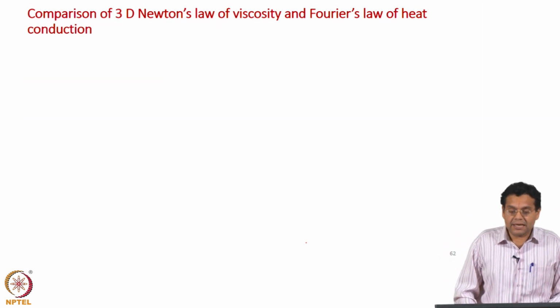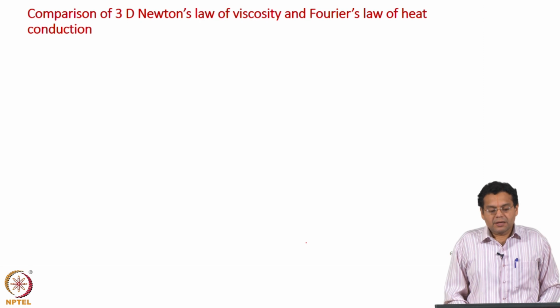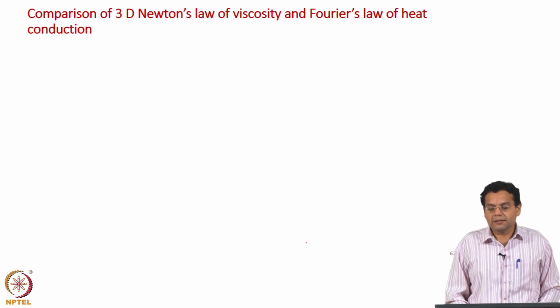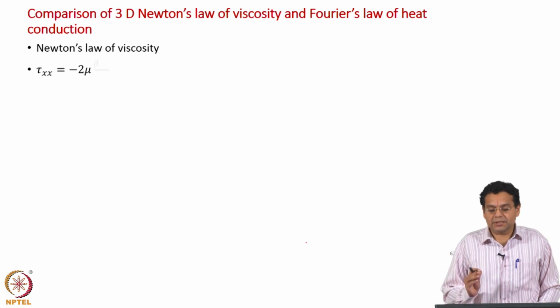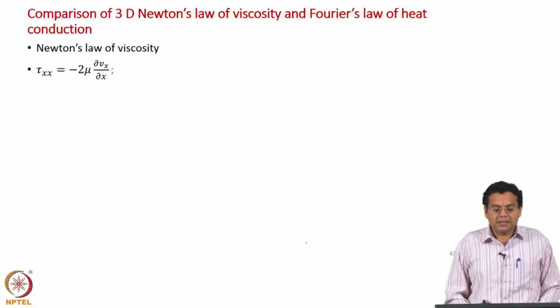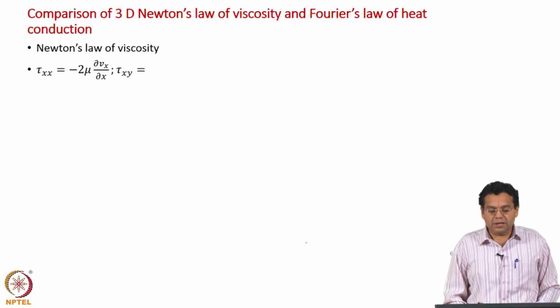Now, having said they are analogous, let us compare the 3 dimensional Newton's law of viscosity and Fourier's law of heat conduction. So, let us write down Newton's law of viscosity. Of course, now we have to write 6 equations. There are 6 components of the molecular momentum flux tensor. So, we will have to write all the 6 equations for Newton's law of viscosity.